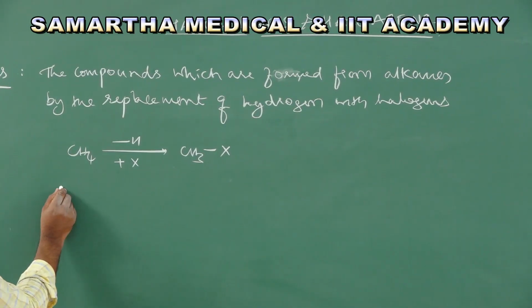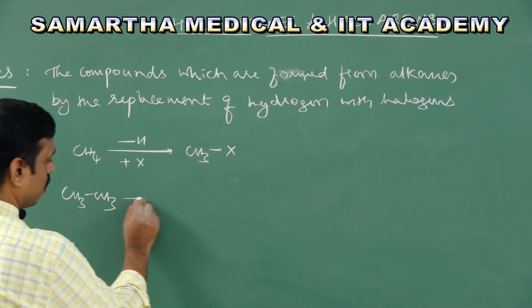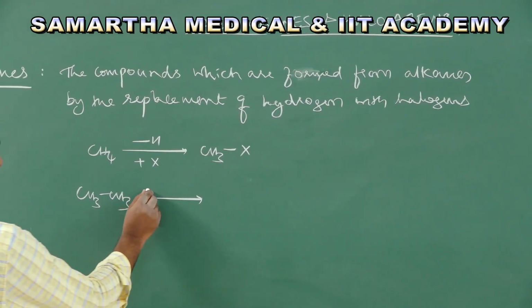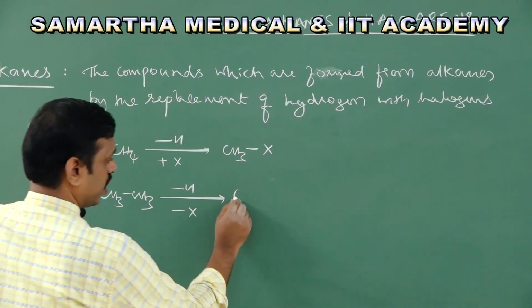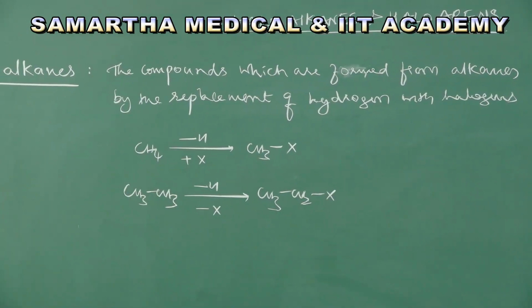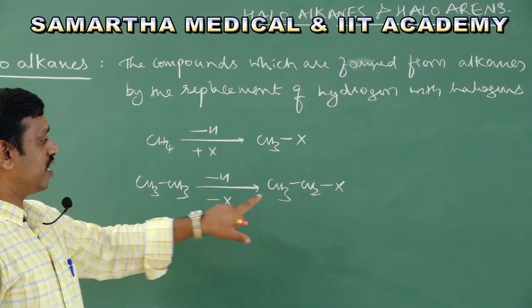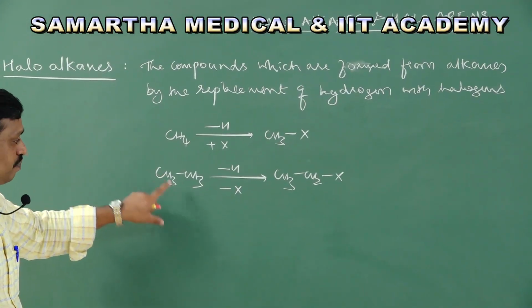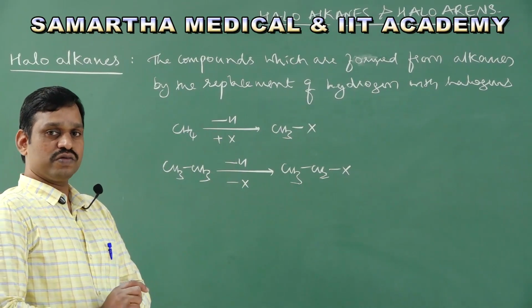Like that, you can take any alkane. For example, take ethane. In ethane, just replace hydrogen with X, you will get CH3CH2X. This is a haloalkane. Therefore, haloalkanes are generally formed from alkanes by the replacement of one or more hydrogens with halogens.